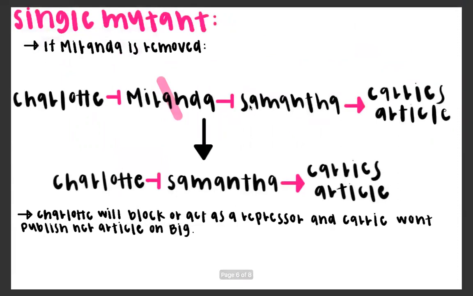Now we will look at an example of a single mutant. If Miranda is removed from our developmental network, we can go ahead and cross her out. Looking at the first person, which is Charlotte, we see she represses Samantha. So Samantha's opinion on Carrie's article is now blocked. If Samantha's opinion is blocked, that means Carrie won't publish her article on Big.